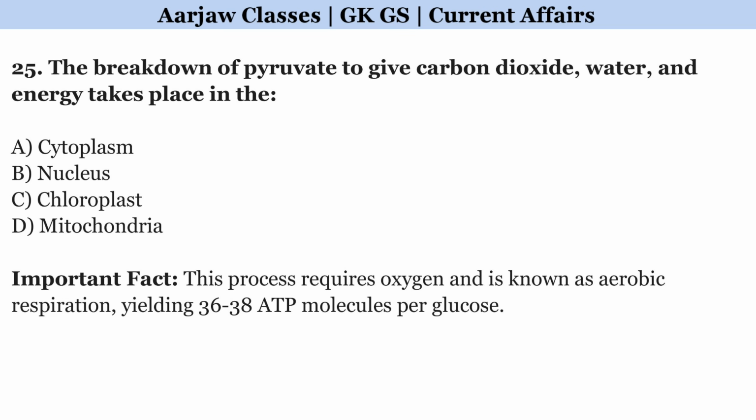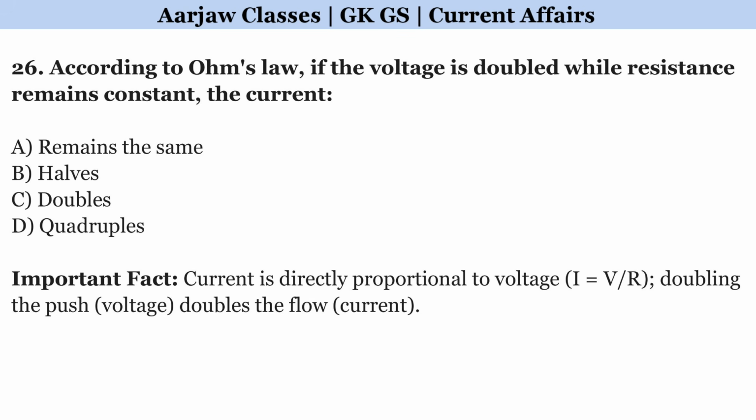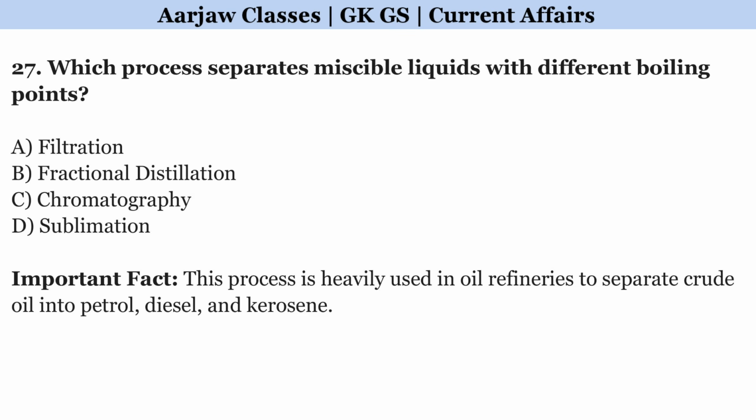The breakdown of pyruvate to give carbon dioxide, water and energy takes place in the. Correct option is D. Mitochondria. According to Ohm's law, if the voltage is doubled while resistance remains constant, the current? Correct option is C. Doubles. Which process separates miscible liquids with different boiling points? Correct option is B. Fractional distillation.